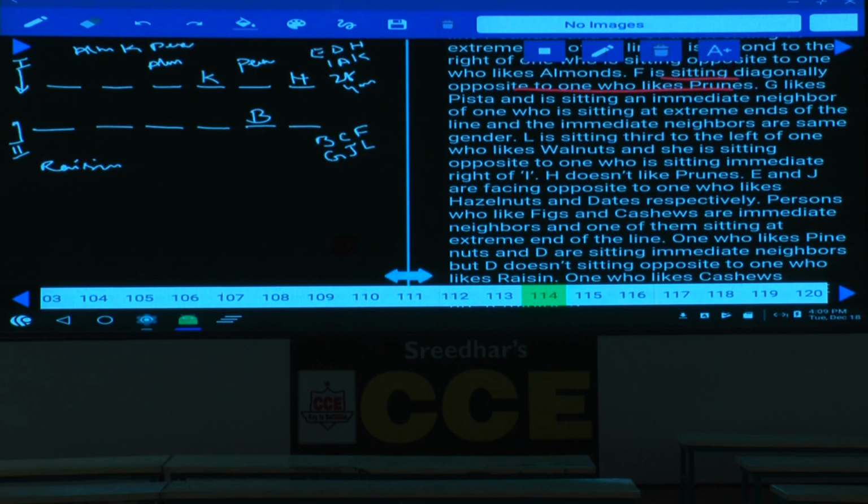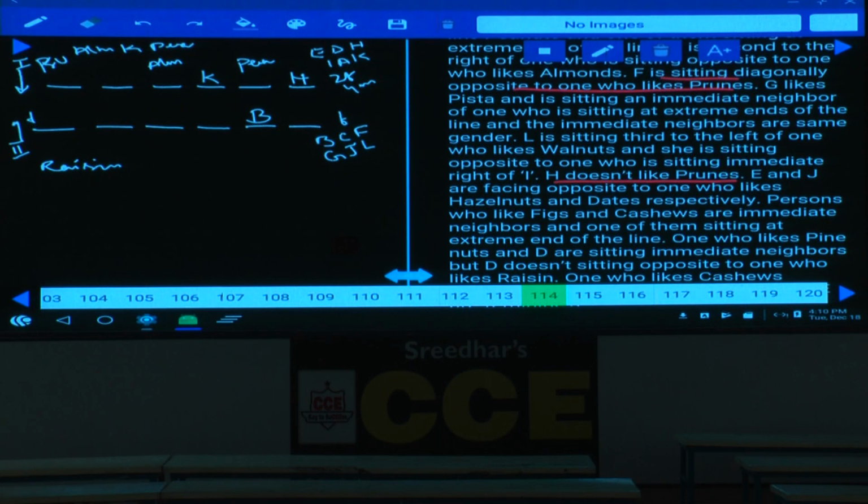F and prunes are opposite to each other, hence F can be either at this place or at this place. Then prunes can be here or here. H can be prune or this person must be prune. Out of which, H does not like prunes is clearly given. As H does not like prunes is given, hence where should this prune? Prune must be at this place, isn't it?